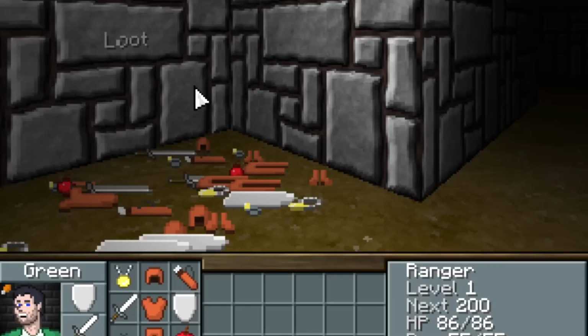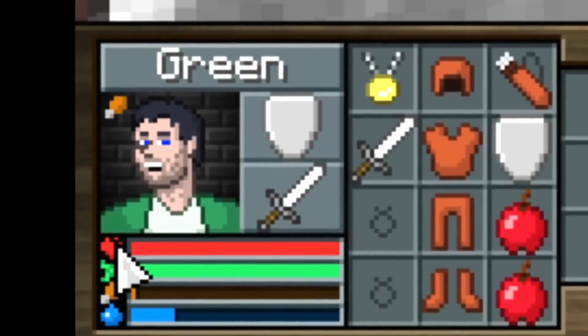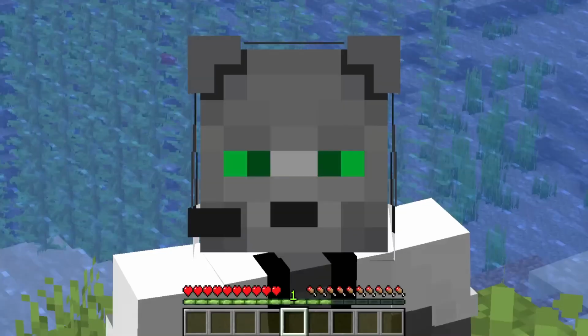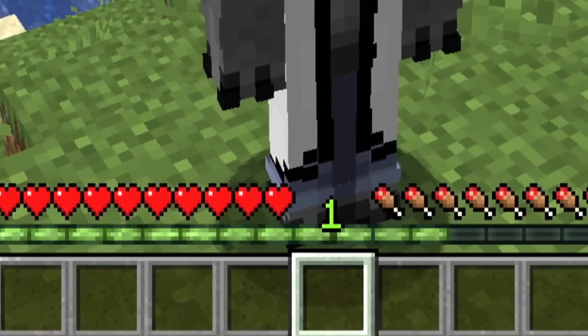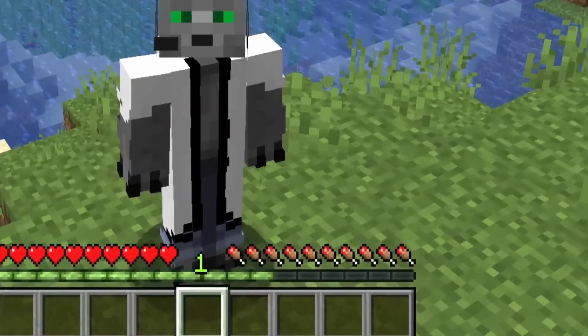Something important to note is that we also have the same type of text. You can see that it's the same. We also have the hearts and their tides. These are the hearts and the tides of Minecraft Survival. You can see that they are also identical. What catches my attention is that the drumstick was left almost the same.